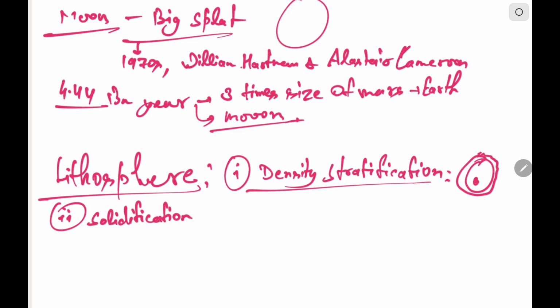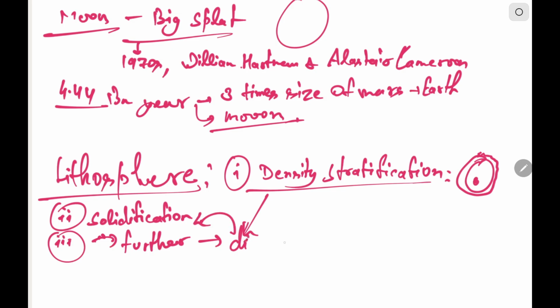As the temperature dropped with time, these hot particles condensed and solidified into the current shape of the earth. Third one is the big splat. After the big splat happened, further heating took place, then density stratification also took place, and then again solidification, and that is how the earth got its lithosphere in the current shape.